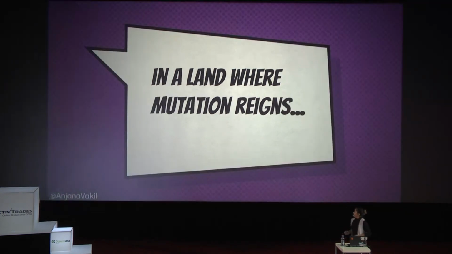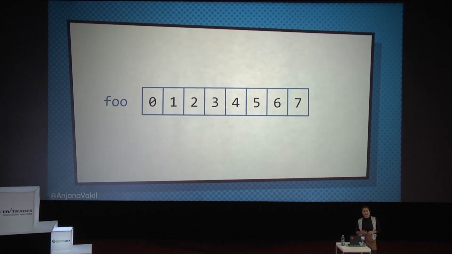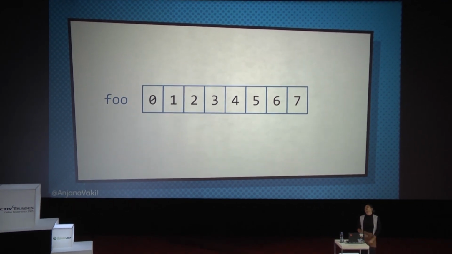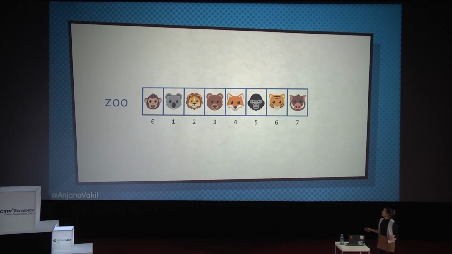So, okay, imagine a land where mutation reigns. That's pretty much our regular old everyday programming. Like in JavaScript, we have mutable objects, objects that we can change in place. In that world, if I have an array called foo, with some integers in it, I'm already bored, right? Why is every computer science programming example named something super boring like foo, with a bunch of boring integers in it? Can't we have something cuter and more fun, like a zoo, with some emoji in it?